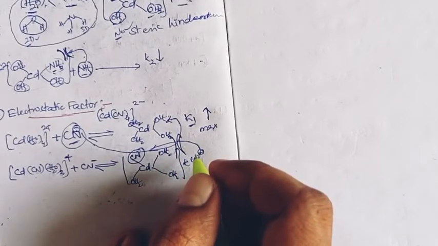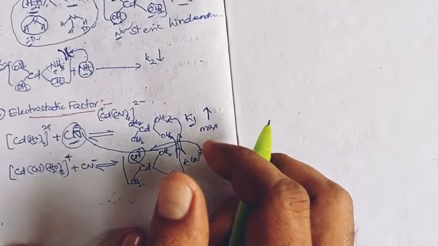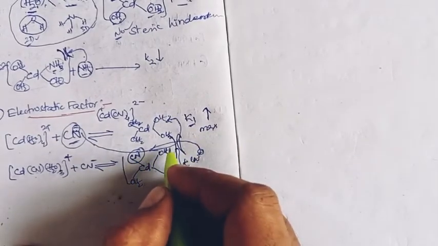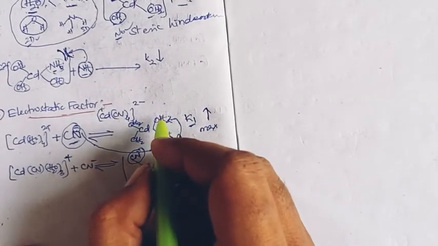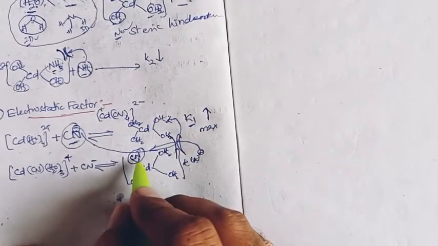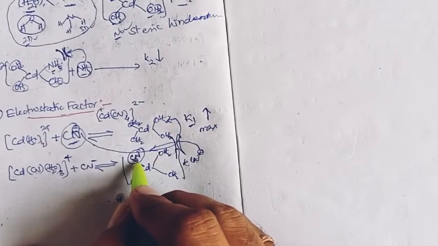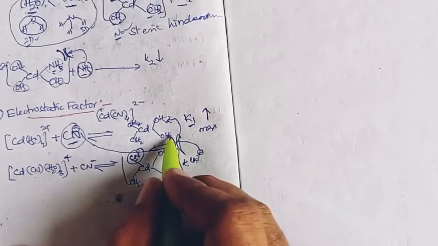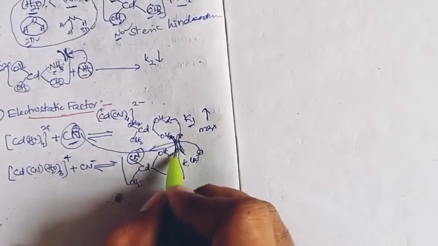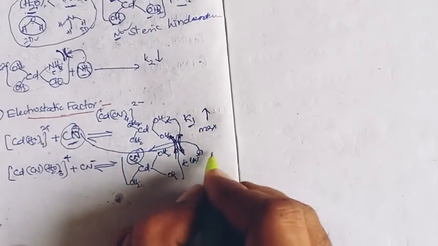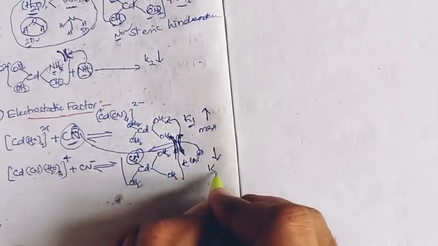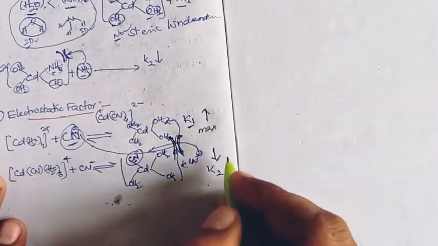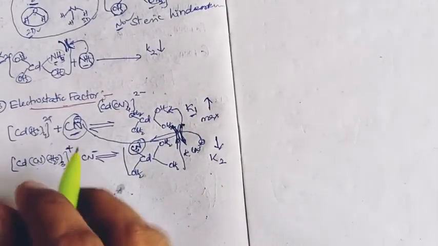The electrostatic interaction is also one of the destabilizing factors here. This destabilizing factor starts now in the second step; in the first step it is not present. So these anion electrostatic destabilizing interactions can decrease the stepwise stability constant K2. From K1 to K2 a slight decrease can happen.